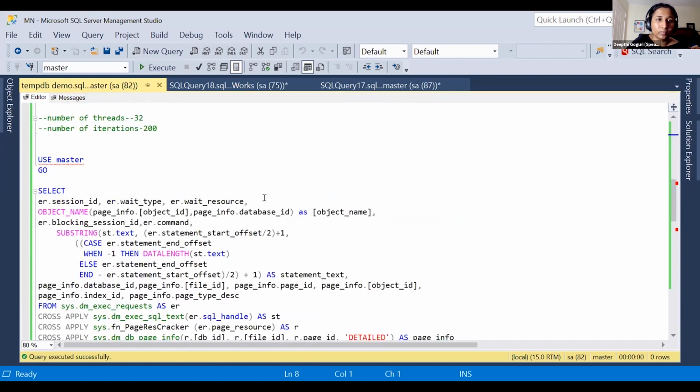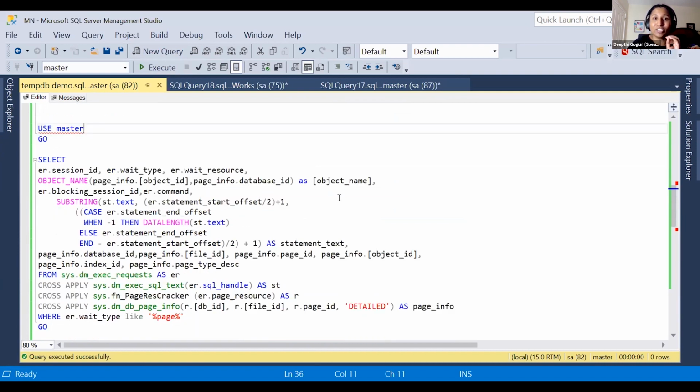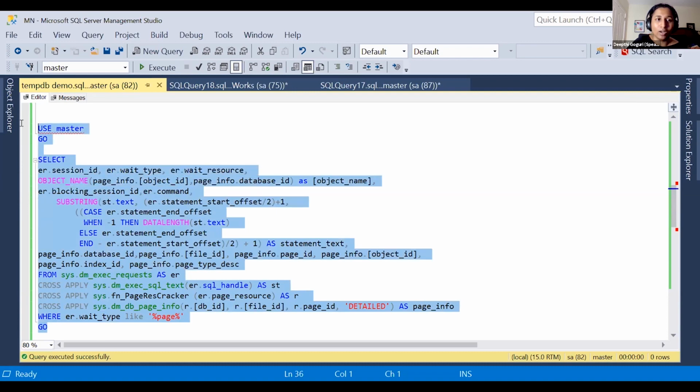And then I wanted to run that particular stored procedure with 32 threads and 200 iterations to just show you how we can see the page latch waits, right? This particular query, all it does is show me if there are any page latch waits while I run this particular query. So I think I have to share my other screen.